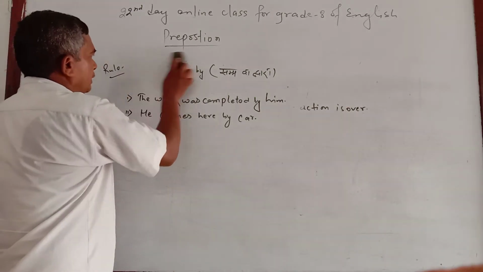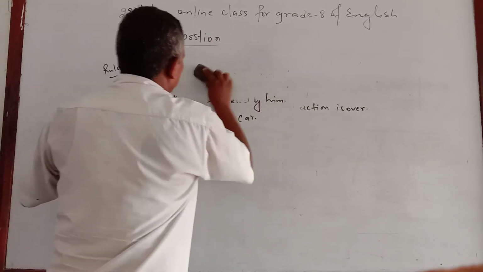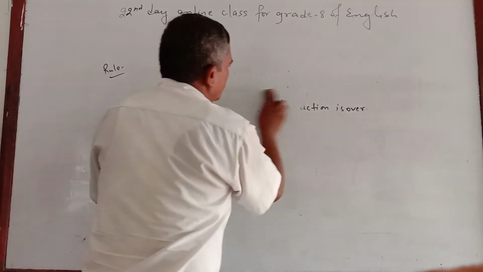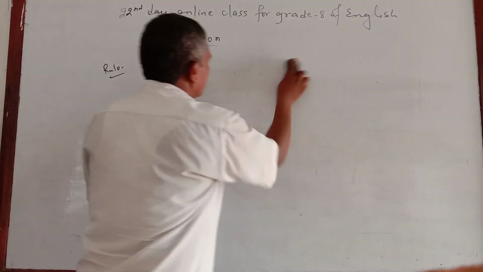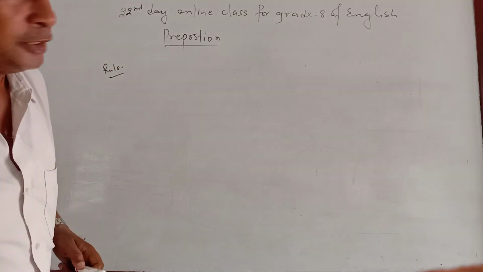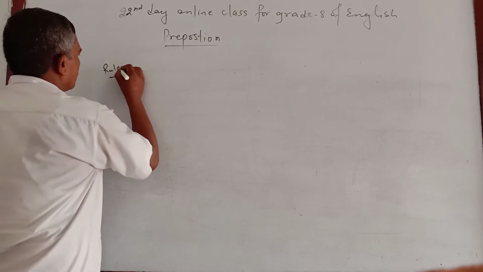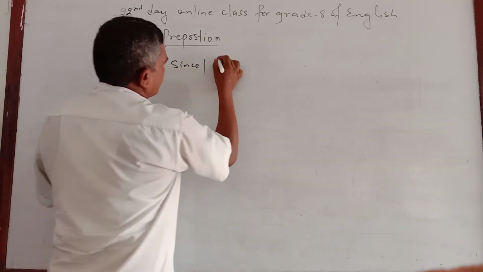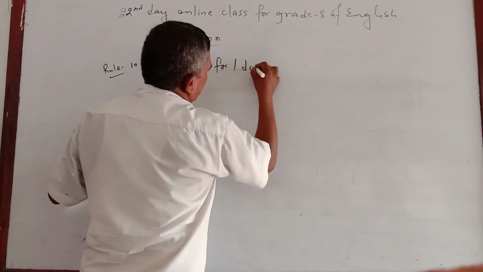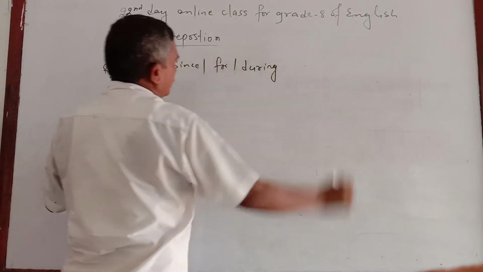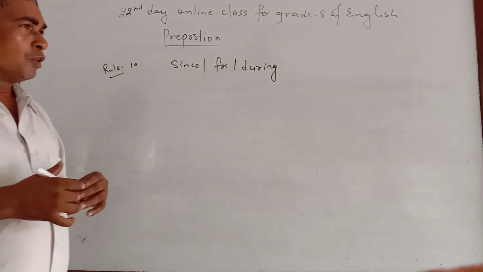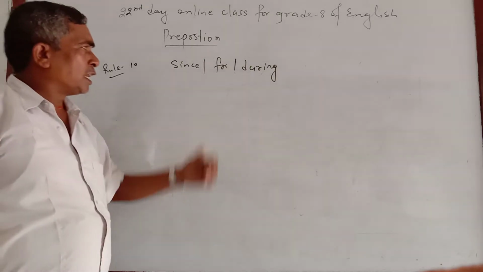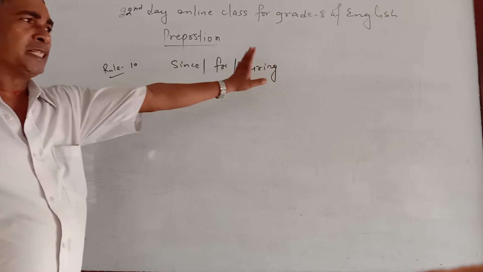Now rule number 10. In rule number 10 you will learn the use of since, for and during. If you go as connectives, since means kinaki, for means lagi, during is not used as a connective.